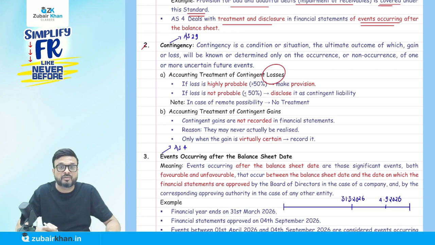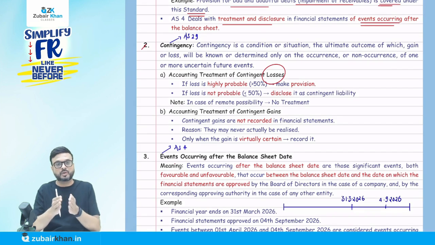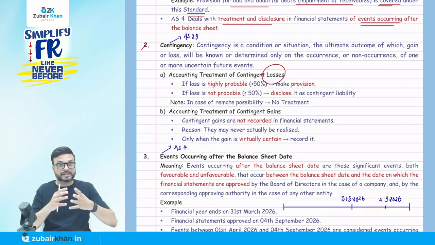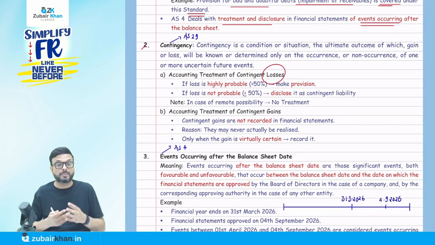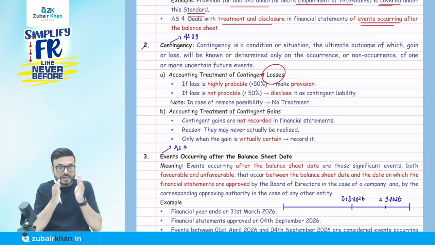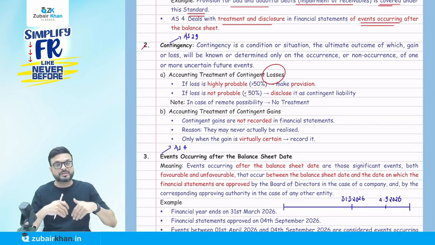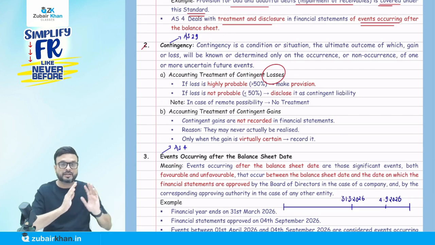But if the probability is 50% or less, they say don't call it a provision, don't account for it, call it a contingent liability. And you know that for contingent liability, we don't do the accounting, we record it in the notes to accounts. So we record it as a contingent liability and inform that a case is going on against the company in court. Why is it a contingent liability? Because the chance of losing the case is 50% or less. If it is more than 50%, then we have to create the provision.